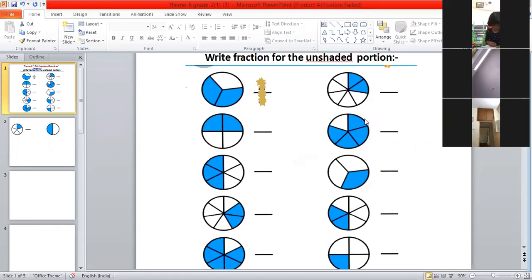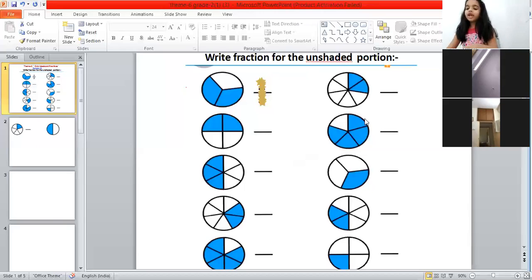Tarini, please unmute yourself. Shaded part, we have to color it. Not shaded part, it means we don't have to color it. Okay, think about it. Very good, Tarini. You are trying. That's really nice. But think about it once again. Shaded and unshaded. Shaded means it's colored. Not shaded means it's not colored. Okay, very good.